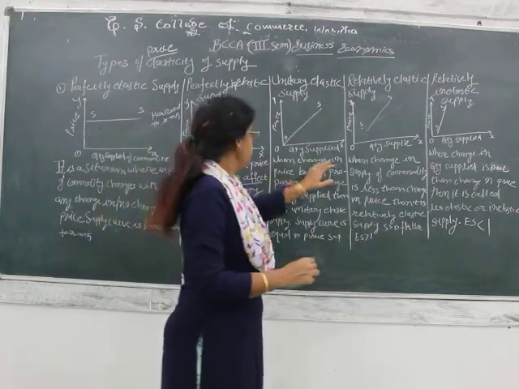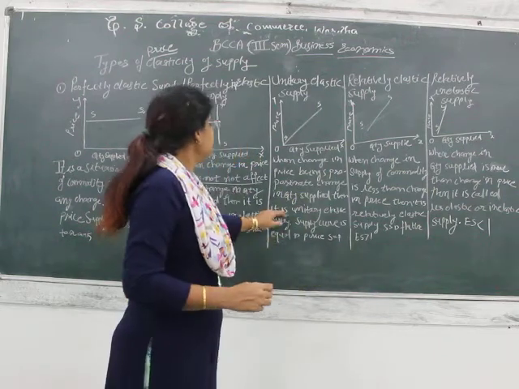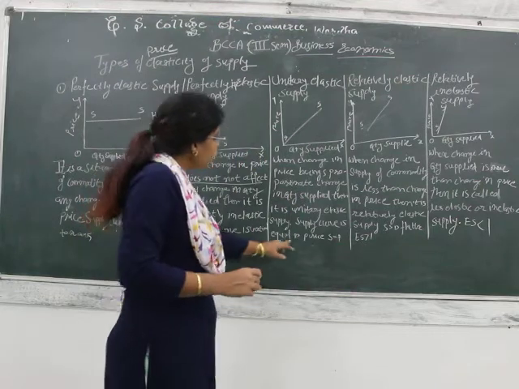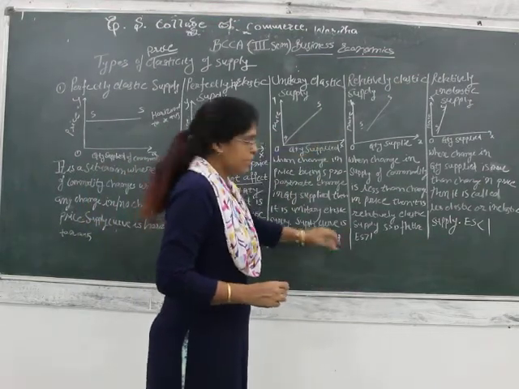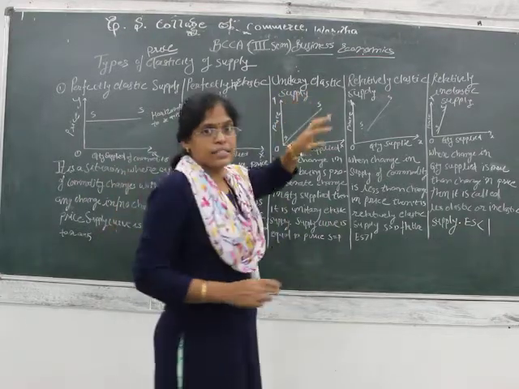So when a change in price brings a proportionate change in the quantity supplied, then it is unitary elastic supply. Supply curve is equal to price. S is equal to price, where S is supply, P is price. So this is unitary elastic supply.